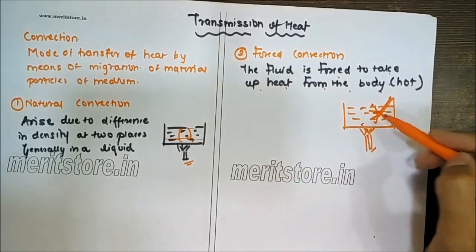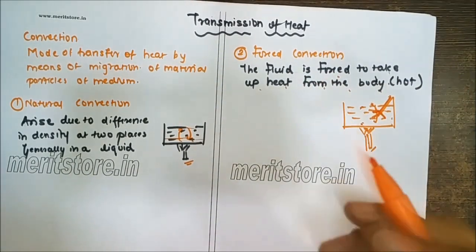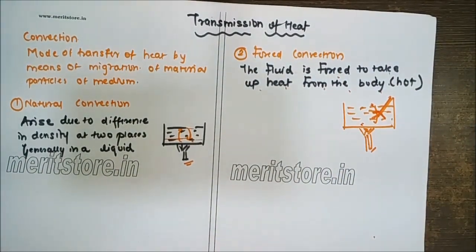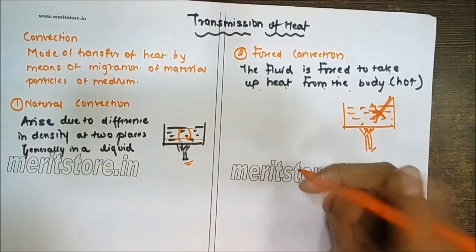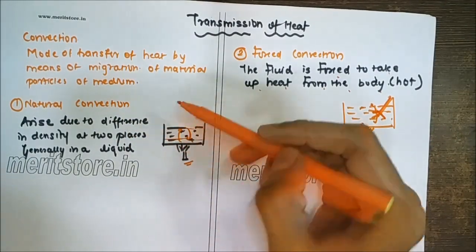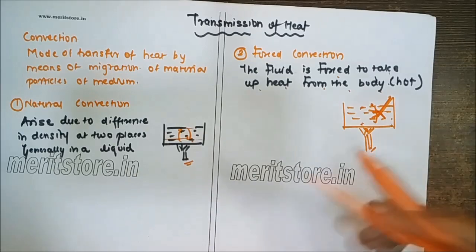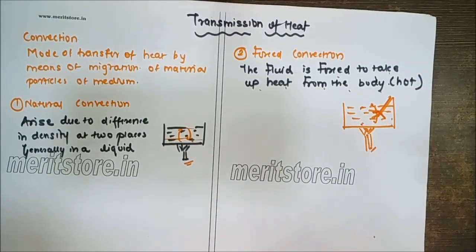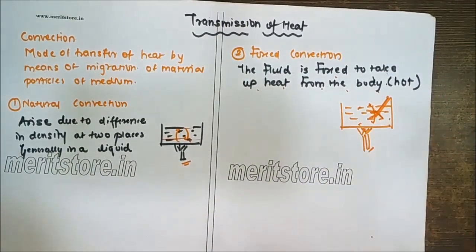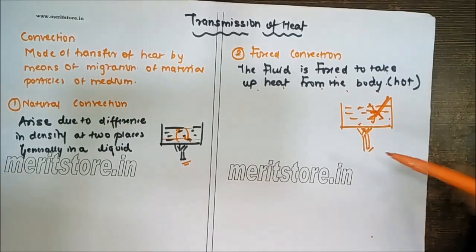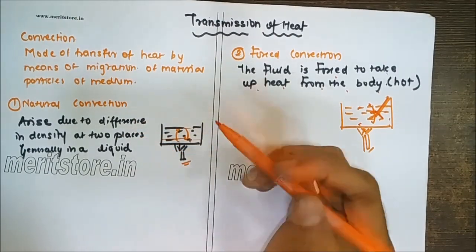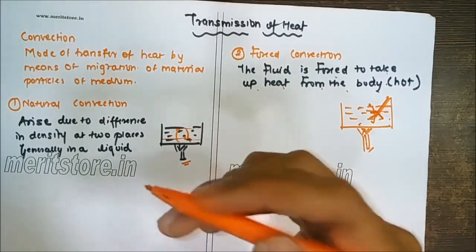Okay, so here we are forcing the water to get heated up quickly, and such convections are called forced convections. The difference between these two, the natural convection and the forced convection, is that natural convection will always take place from the bottom to the top, while forced convection can take place from any direction, as we are totally pumping or swirling the water. As a result, the particles can move from any point, in any direction.